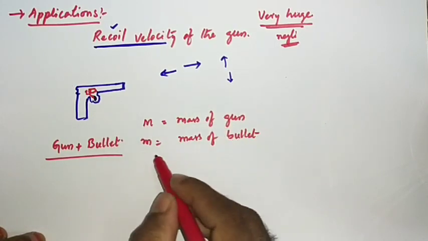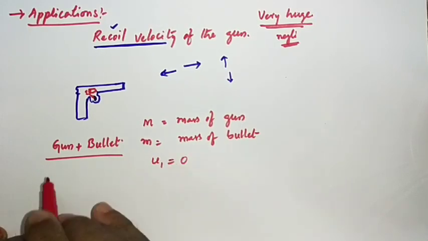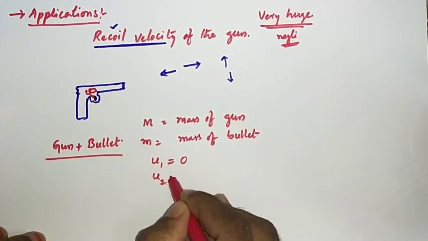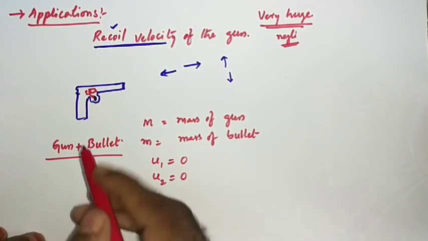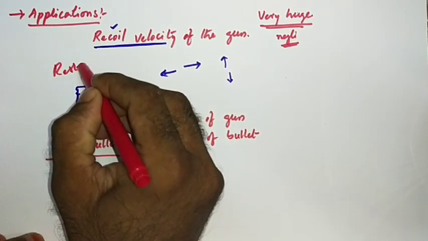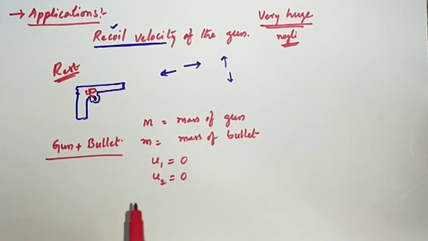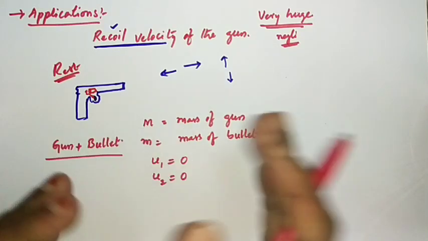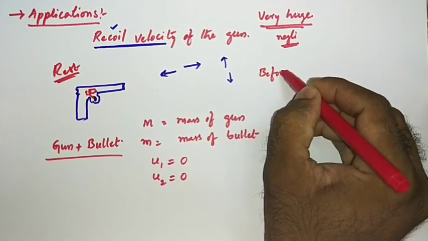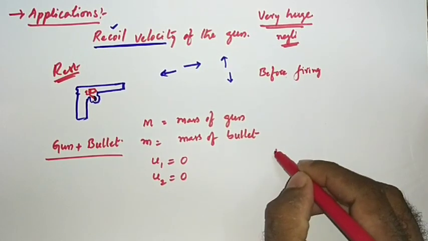The initial velocity, let us take u1, is 0 for the gun. And the initial velocity of the bullet is also 0, because both are at rest. The system is at rest before you apply force, before firing. I am separating this as before firing and after firing.